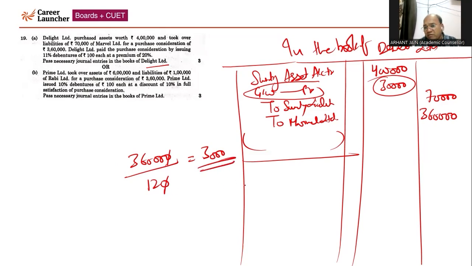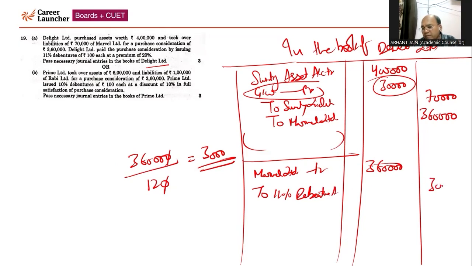Accordingly, you have to pass the journal entry. Now, Marvel Limited debit, Marvel Limited debited 3 lakh 60,000, to 11% debenture account, 3 lakh. How we have calculated: 3,000 multiplied by the face value of the debenture. To securities premium account, that will come 3,000 into 20. So that is 60,000. So this is the case one with respect to Delight Limited.